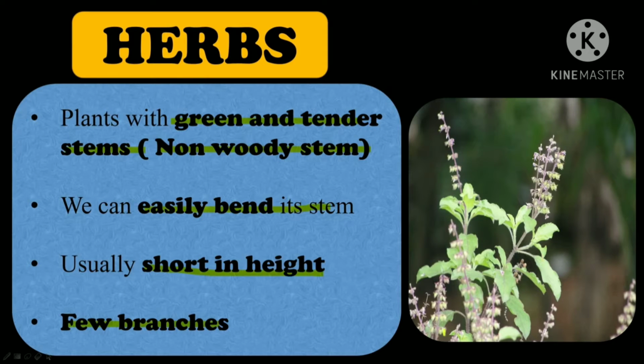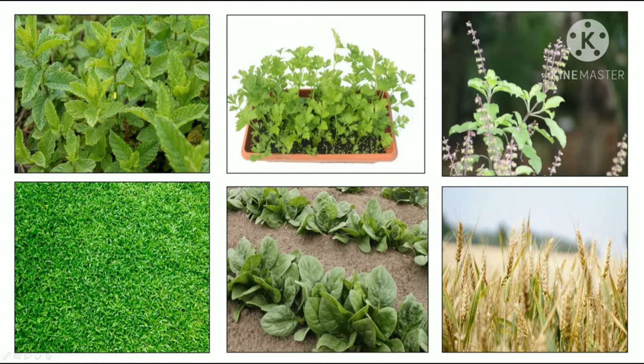As you can see in this picture, this is a tulsi plant. It is a herb. So as you can see, it has green and soft stem, right? Non-woody stem. And if you try to bend its stem, you can easily do that. It is also short in height and has few branches also. Let's look at some more examples of herbs.